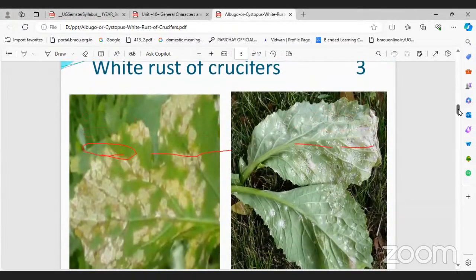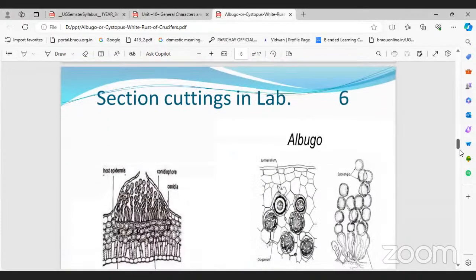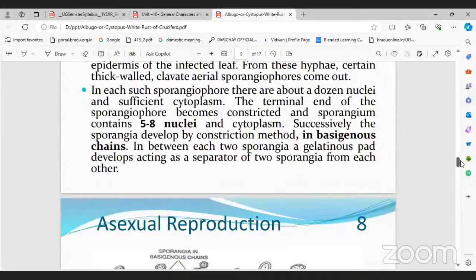So these are the symptoms. You can see white patches. Hello, can you see? Yes, sir. This is called Albugo candida, on the Brassicaceae family, mainly mustard. It mainly causes disease in mustards, radish, mullangi. They are the symptoms. Now let's see the asexual reproduction.